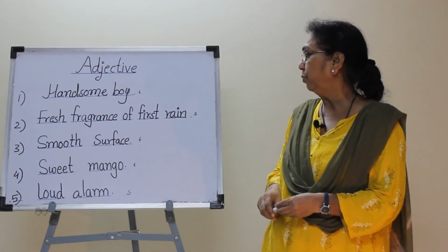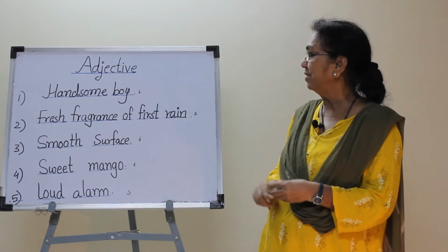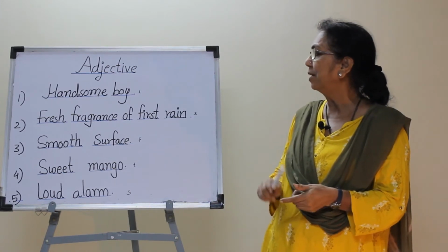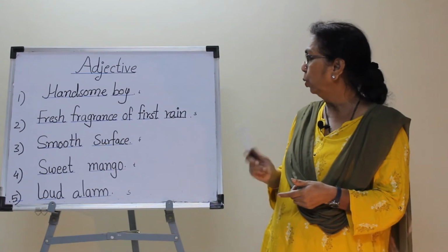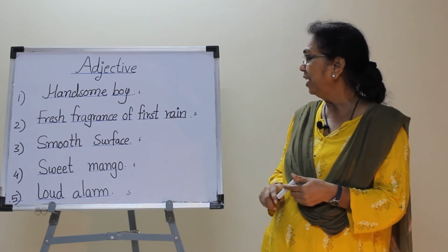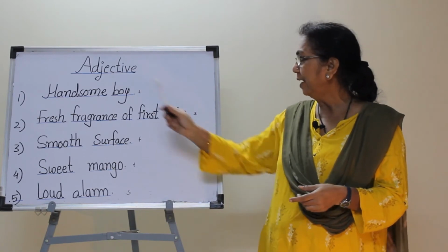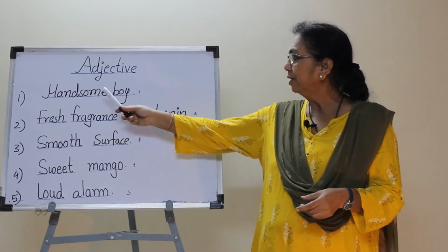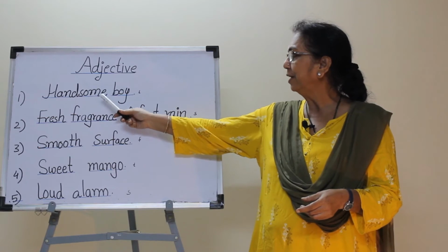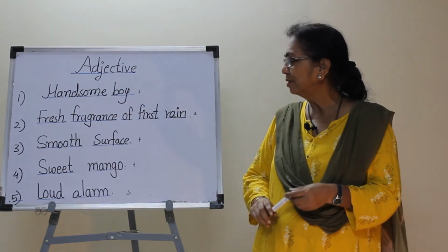An adjective describes or tells how a person, a place, a thing looks, smells, feels, tastes or sounds. For example, handsome boy. Here the adjective handsome tells how the boy looks.